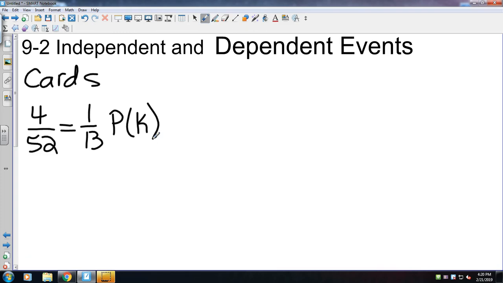And then maybe I say, okay, I don't replace that. What's the probability of pulling out another king? In this case, there are only 3 kings left, and because I didn't replace it, there are only 51 options. So I'm going to put that as the probability of another king.